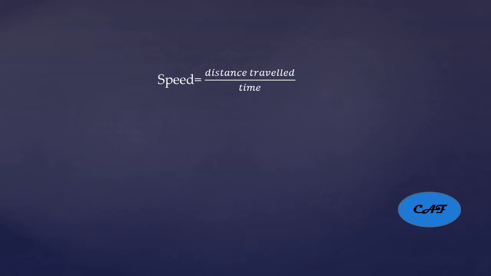For solving those problems, you need to remember this formula: speed is equal to distance traveled by time. The problem can ask in meters per second or kilometers per hour, so you need to know how to convert these. If they gave it in kilometers per hour and they are asking in meters per second, then if you multiply by 5 by 18, you will get the value in meters per second.